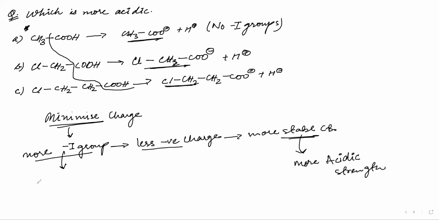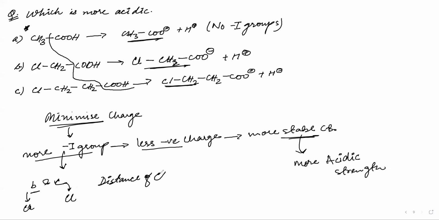That means now there is a competition between B and C. Both of them have chlorine. Now I have to see the distance of chlorine from the negative charge.